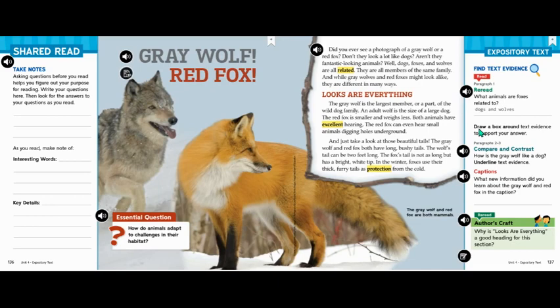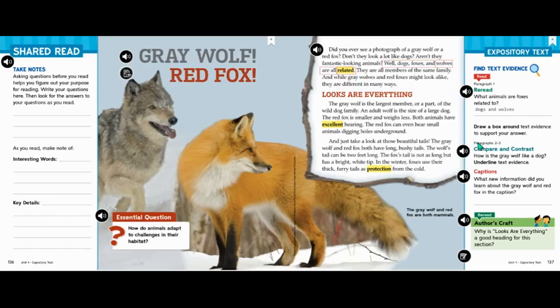Next, it says, draw a box around text evidence to support your answer. Well, when I was scanning this paragraph for the word related, I found it at the end of the fourth sentence. This fourth sentence is my text evidence because it says dogs, foxes, and wolves are all related. And that's what we used for our answer. So I'm going to box in the entire fourth sentence. Go ahead and box that in too.